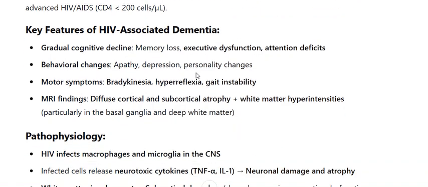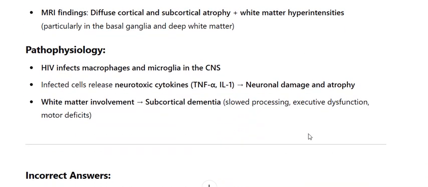MRI findings: diffuse cortical and subcortical atrophy, white matter hyperintensities, particularly in the basal ganglia and deep white matter. Pathophysiology: HIV infects macrophages and microglia in the CNS. Infected cells release neurotoxic cytokines, TNF-alpha, IL-1, causing neuronal damage and atrophy. White matter involvement, subcortical dementia, slowed processing, executive dysfunction, motor deficits.